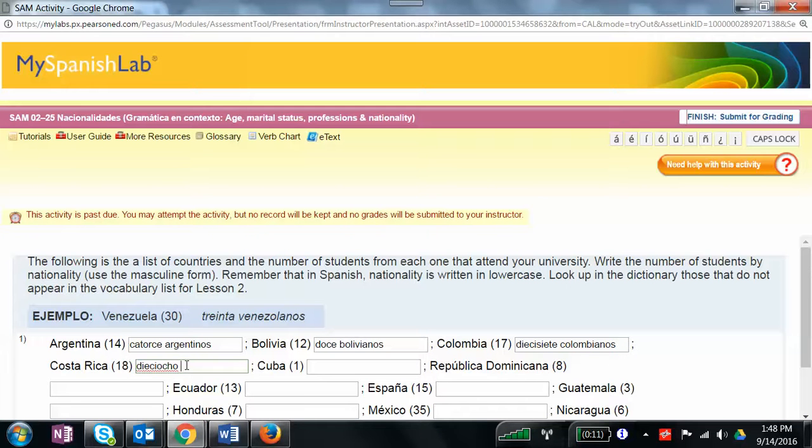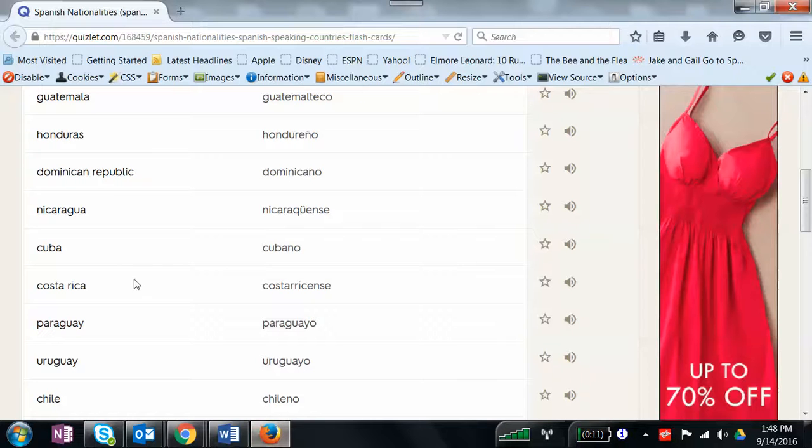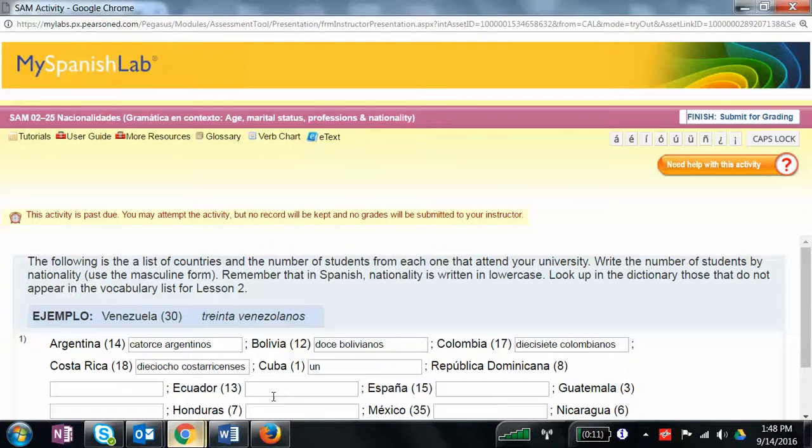So Costarricenses. And then for Cuba, you have one, but remember, one is uno, but when you describe something with one, you have to drop the O. So then it'd be un, and then you go out and you find Cuba, Cubano.